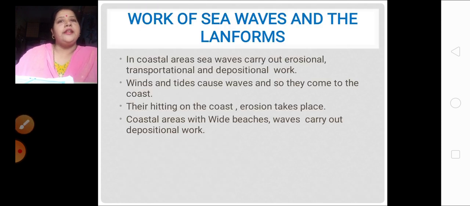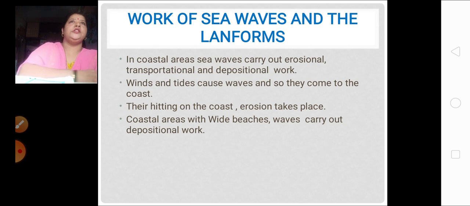Now let's see the next agent. Here we are going to talk about the next agent, that is the sea waves. Such erosion, deposition or transportation takes place in the coastal areas with the help of sea waves. You all must be knowing the sea waves come to the shore and bring sediments along with them.